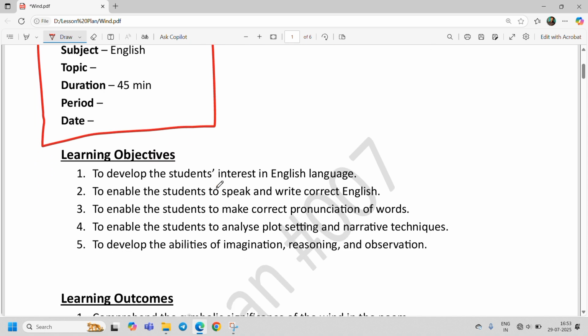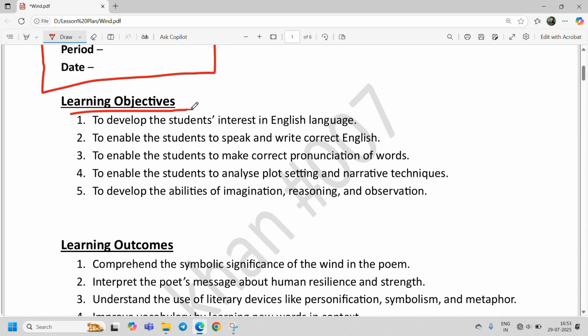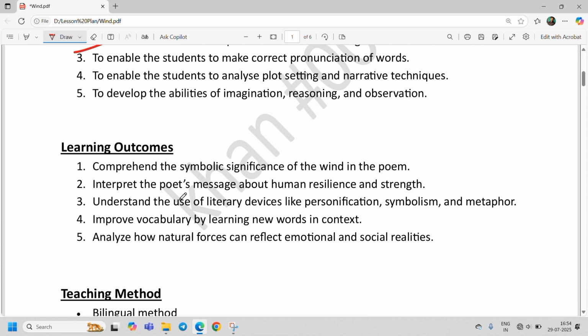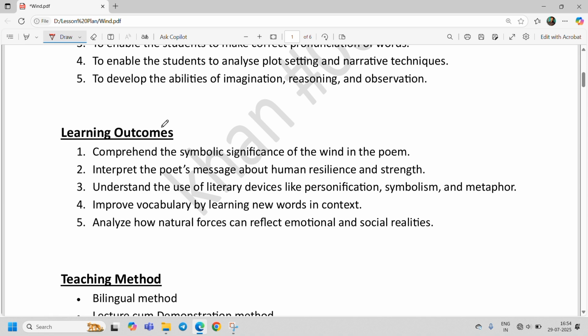After that, we come to learning objectives. Learning objectives means what are the objectives of teaching that subject. We have already discussed them: to develop students' interest in English, to enable the students to speak and write correct English. These are the main objectives of teaching English. After that, we come to learning outcomes. What are the outcomes of teaching that chapter?